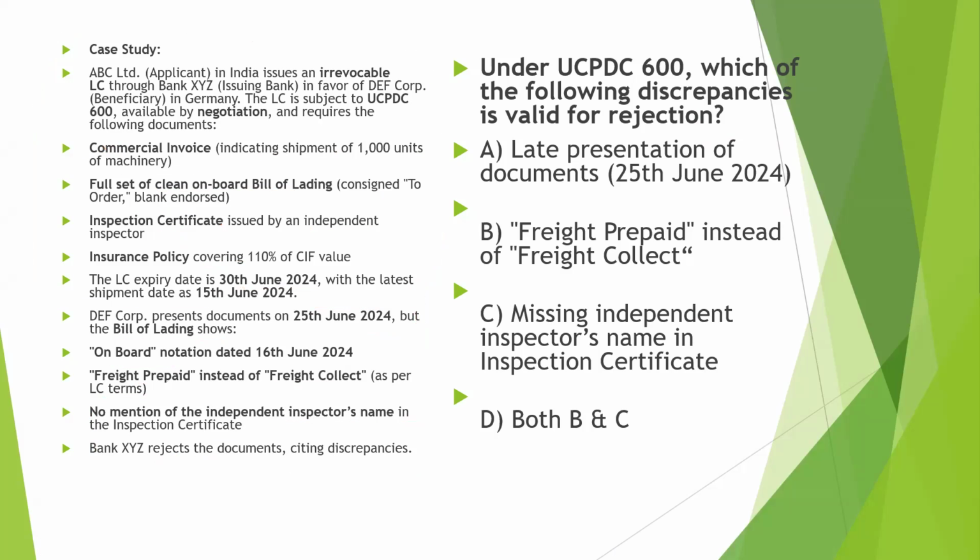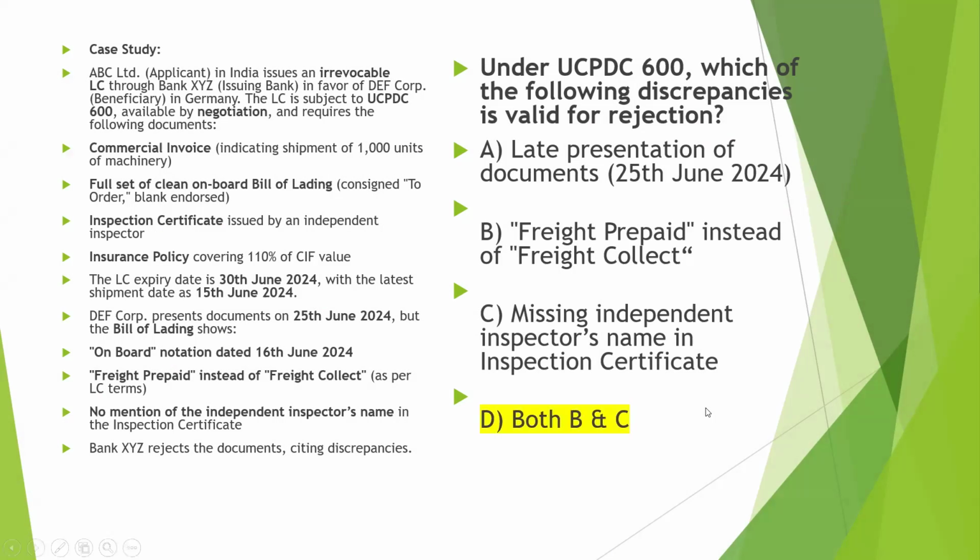So first, under UCPDC 600, which of the following discrepancy is valid for rejection? So the bank has rejected the document, so we have to tell which is the valid rejection. First, late presentation of document, 25th June. Freight prepaid instead of freight collect. Missing independent inspector name in inspection certificate. Both B and C. So let's see what is the correct answer.